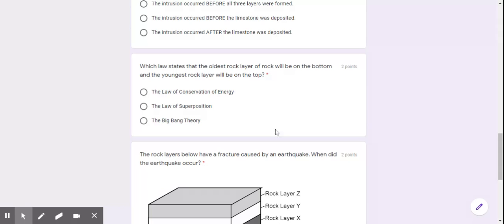Next question. Which law states that the oldest rock layer will be on the bottom and the youngest rock layer will be on the top? The law of conservation of energy, the law of superposition, the Big Bang theory.